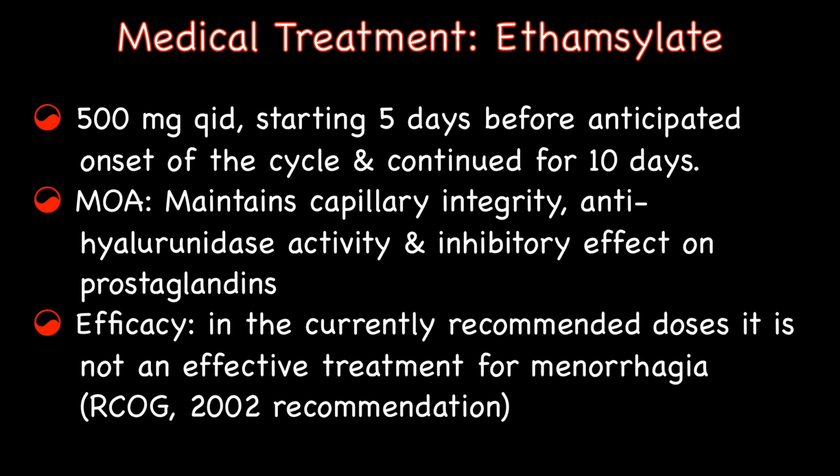Ethamsylate in doses of 500 mg 4 times a day starting 5 days before anticipated onset of the menstrual cycle and continued for 10 days is another non-hormonal treatment. The drug acts by maintaining capillary integrity. It has anti-hyaluronidase activity and inhibitory effect on prostaglandins. Ethamsylate in the currently recommended doses is not an effective treatment of menorrhagia. Hence, it is often combined with other treatments such as mefenamic acid.